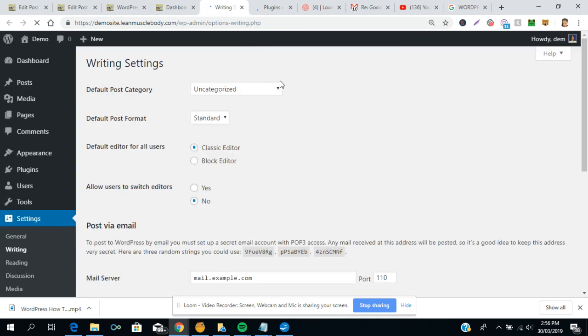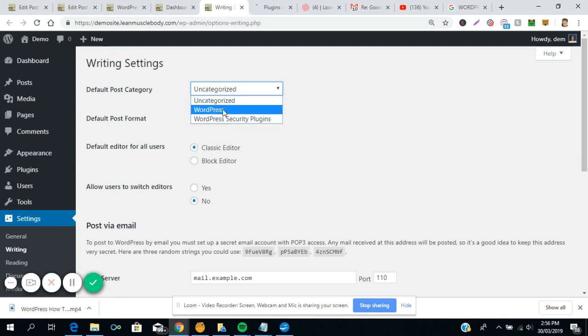I will deal with settings in later detail and how you set them up, but I just wanted to give you an idea of what you would see when you go here. Writing settings give you the default post category, so that's usually uncategorized. In other words, default post is where all posts would go unless you indicate. You could, however, change the default post category to any other category on your WordPress site.